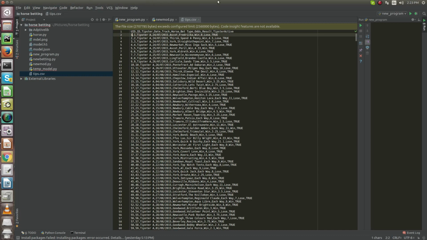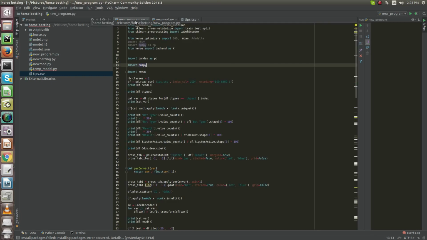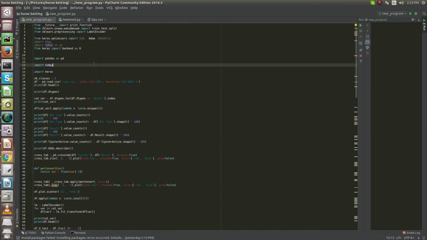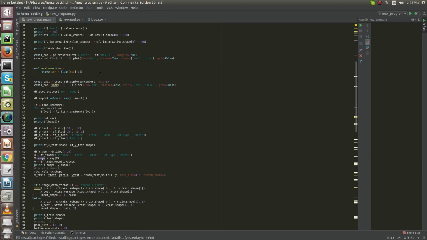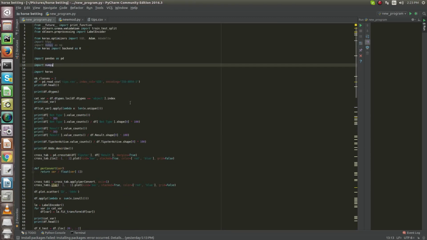So I did all the same things in this code. I designed a binary classifier with the help of deep learning, and I've used Keras as the front end API and TensorFlow as the back end. This is very simple. I'll give you the explanation line by line, and I hope after seeing this video, you will be able to design your own algorithm and your own program with some other type of dataset and do some experiments.